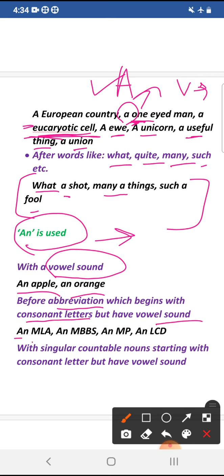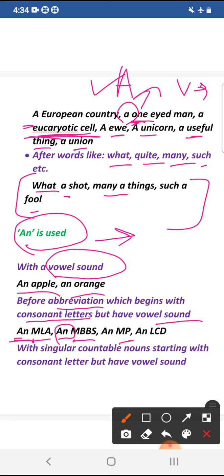For example, an MLA. M at the beginning has a vowel sound, so we have to use the indefinite article an here. An MBBS. Letter M is a consonant but it has the sound "em". So article an is to be used here.